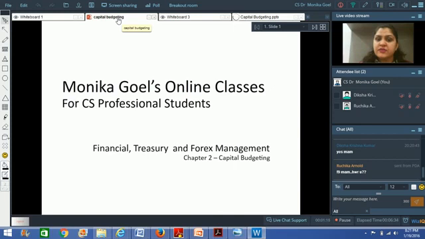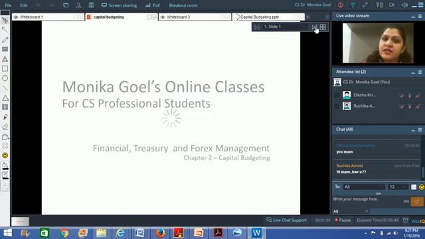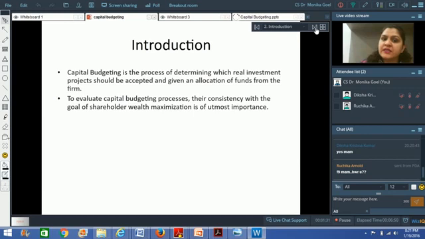In the last class we started with capital budgeting and I gave you the conceptual framework. I said that capital budgeting is a technique which we utilize in order to analyze investment decisions. I hope you remember this. I also discussed that in this technique we have an uncertainty associated with it because we're talking about the future, and future is always uncertain.